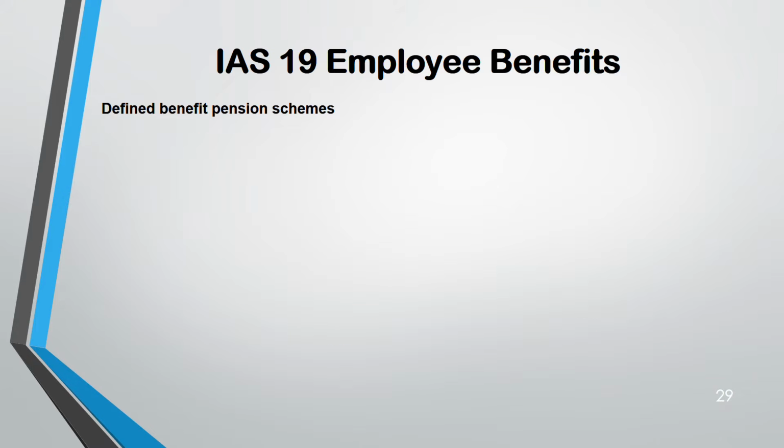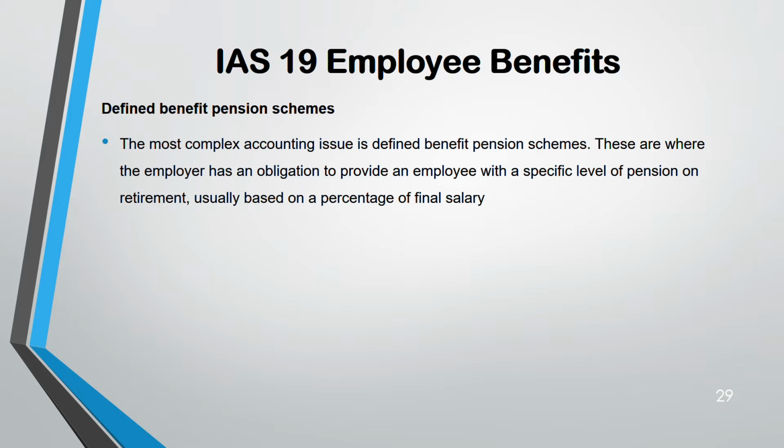The second scheme is defined benefit. We are more focused on the defined benefit because this is our area, which has a lot of things to do. This is complex also. Here, the employer has an obligation to pay more than a fixed percentage, unlike defined contribution. And this is usually based on a percentage of the final salary. Because it is based on the final salary, you don't know when they are going to retire or what their final salary will be. You have to make an estimate: what will their salary be in 5 years or 10 years, or when they retire.